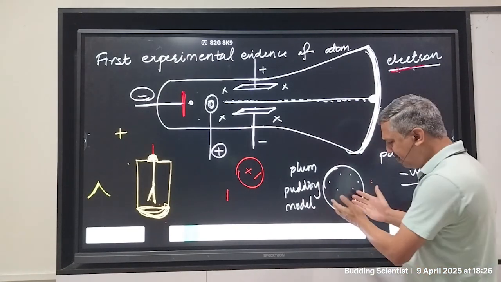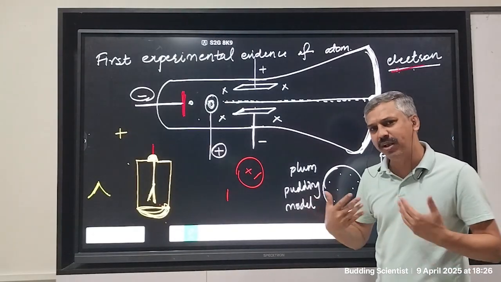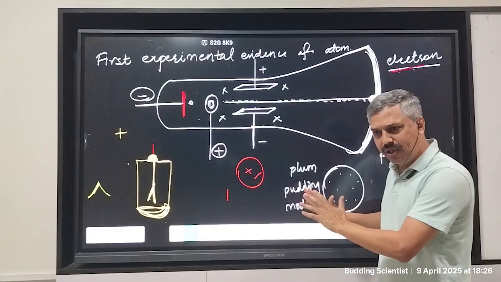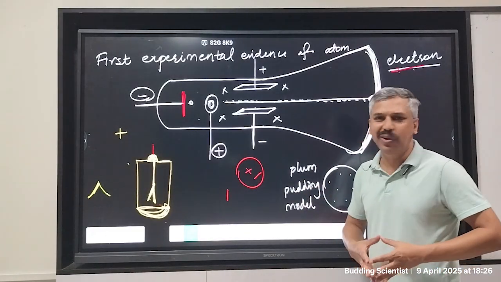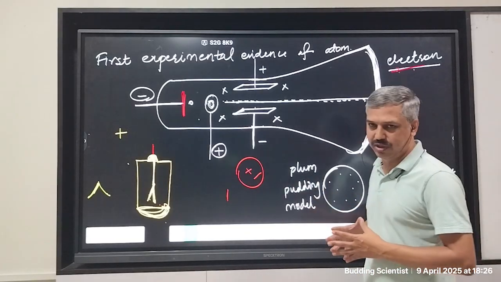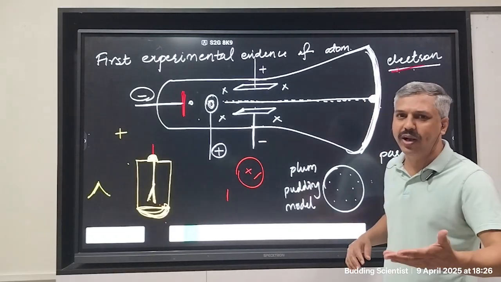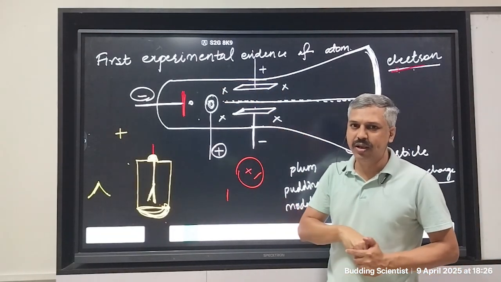There is a mistake in this, because the positive and negative are so close to each other, they should counterbalance, they should completely cancel each other's charges. Thomson did know about this question, he did think about this, but he had no answer. He could not think how it is possible. But this limitation was overcome by a student of J.J. Thomson.